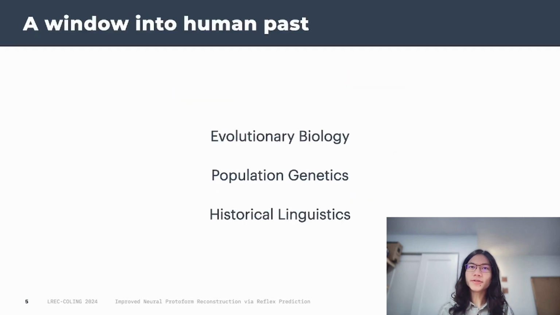After some time, we do enough comparisons, eventually being able to piece together these patterns to reconstruct what happened in the past. This is how we are able to develop the fields of evolutionary biology, population genetics, and historical linguistics. They open up a window into the rich history of planet Earth and human development. Historical linguistics, in particular, shed light upon how languages and culture evolve together over time.